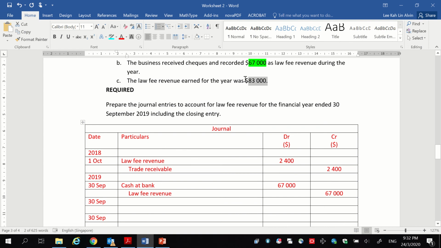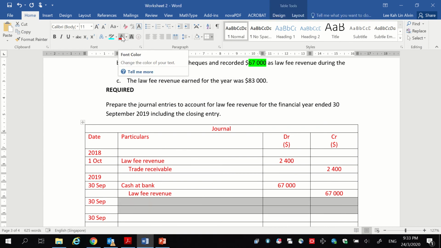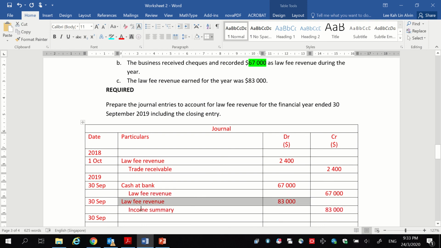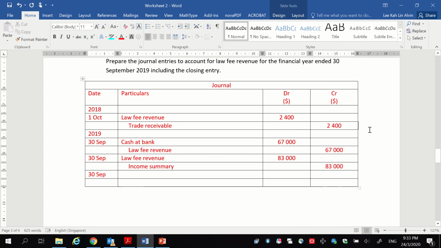Okay, so because of this information, we will do the closing entries as follows. We will debit the whole revenue of 83,000 and we will credit it all to income summary. Now we are not done yet. There is a problem.